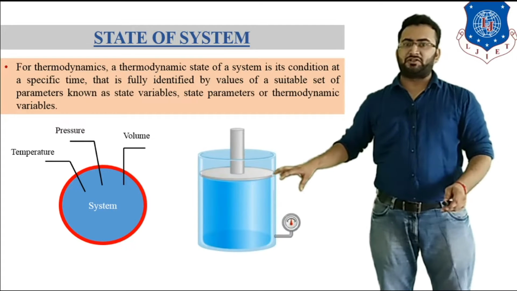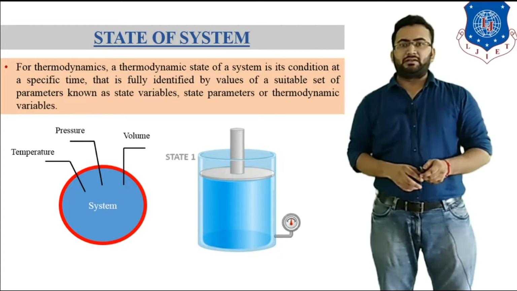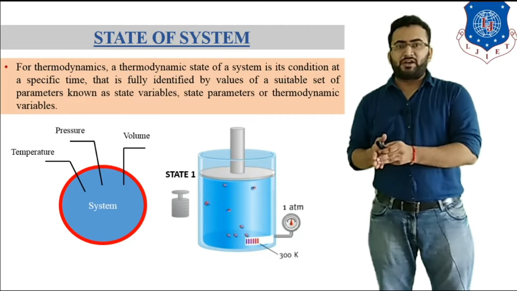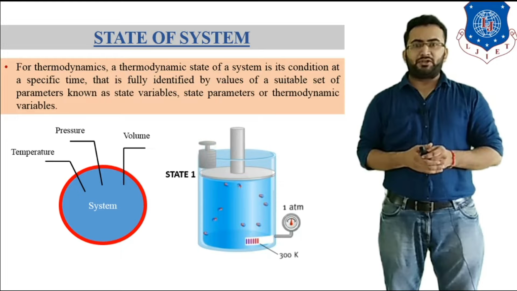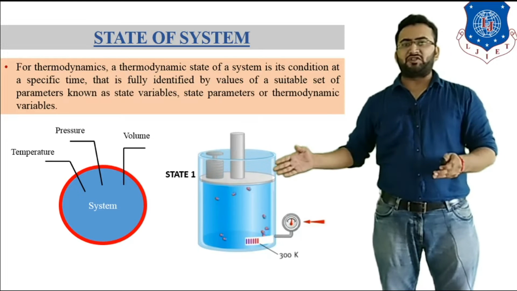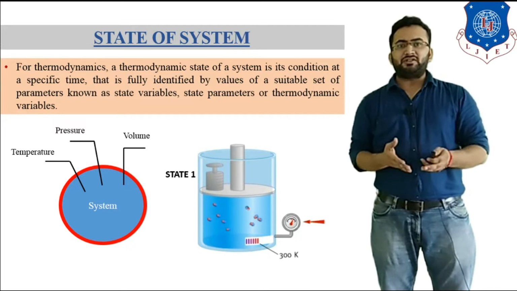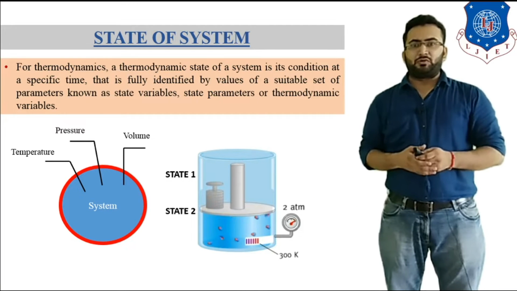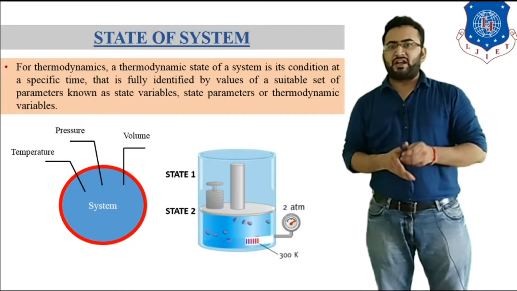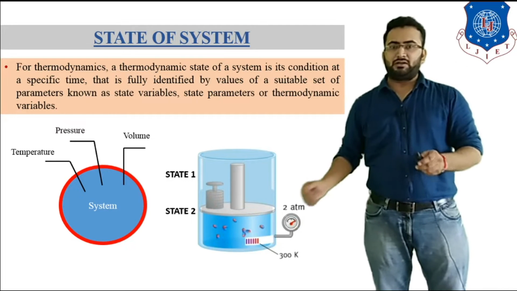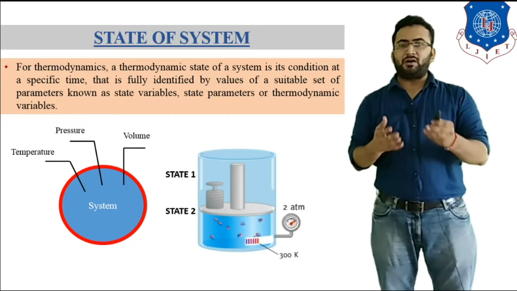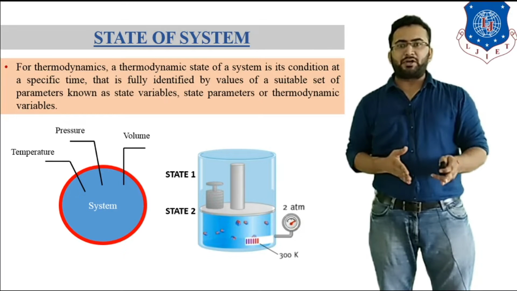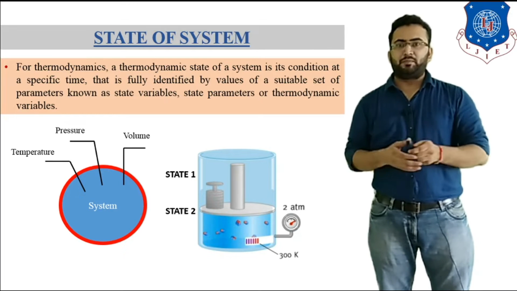Let's consider a piston cylinder. At this condition, this system has state 1, which is 1 atmospheric pressure and 300 Kelvin temperature. If we apply pressure on this system, then it changes state from state 1 to state 2. At state 2, pressure becomes 2 atmosphere and there is a change in volume at constant temperature. So any state of system can be defined by using various thermodynamic properties, state variables and state parameters.